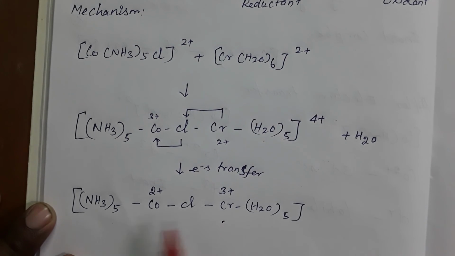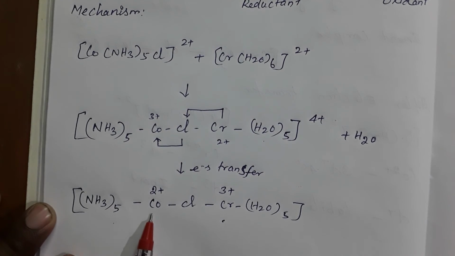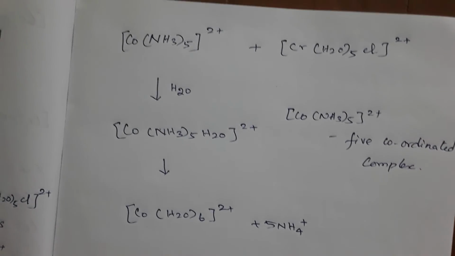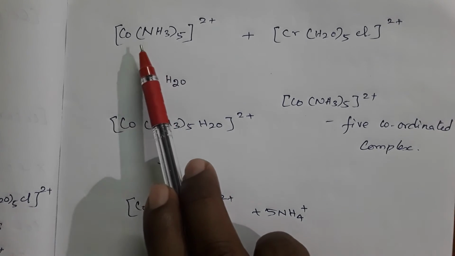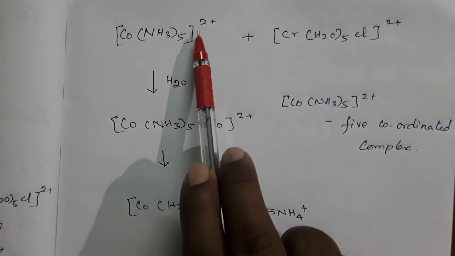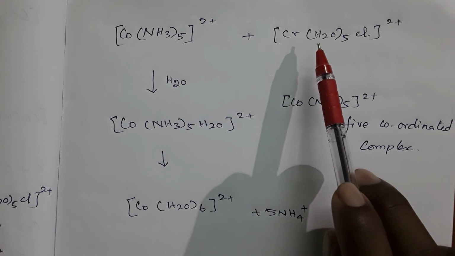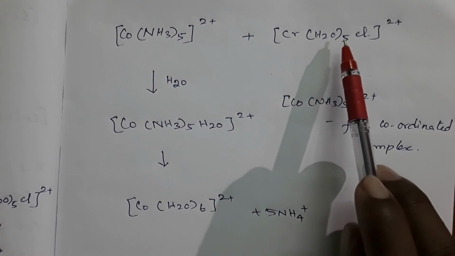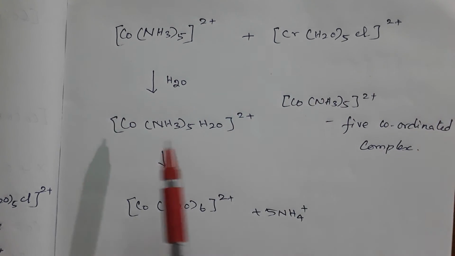After the electron transfer, see the oxidation states, both have changed. Before that cobalt is plus 3, after electron transfer now it is 2 plus. Chromium is 2 plus, after electron transfer now it is 3 plus. After the electron transfer, now Co(NH3)5 has 2 plus charge, and the bridging ligand, that is chlorine from the cobalt complex, is now transferred to the chromium complex. Because of the transfer, now this is an inert complex.